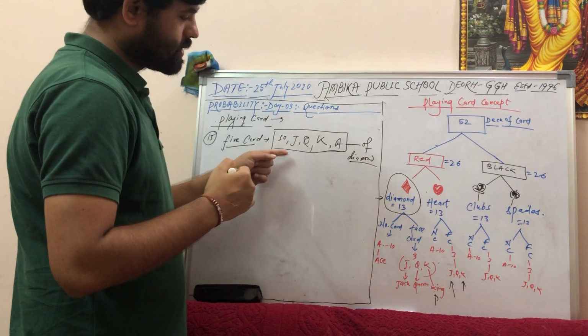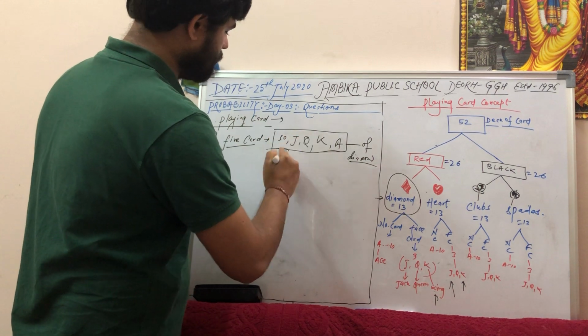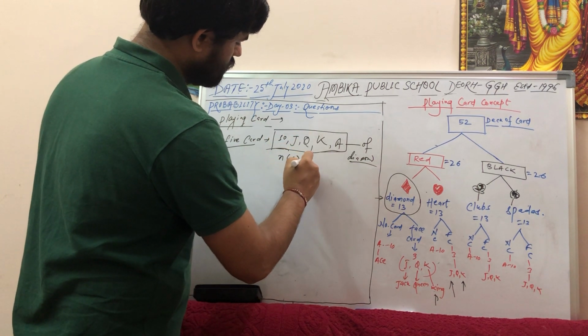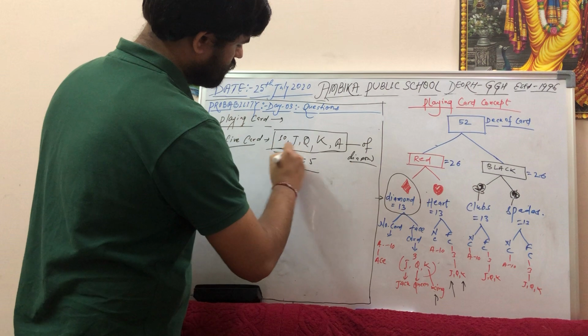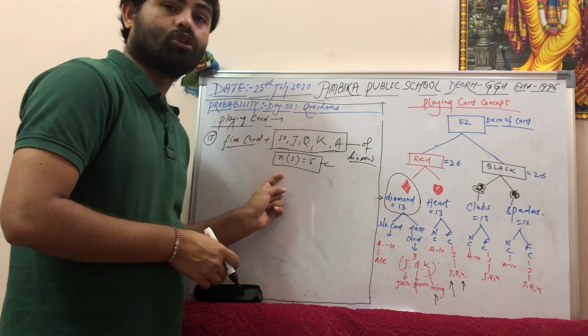Now the game is here. From here only we are playing. So what is the number? 1, 2, 3, 4, 5. So number of sample space equals what? 5. Don't ask why, sir, why the number of sample space is not 52.